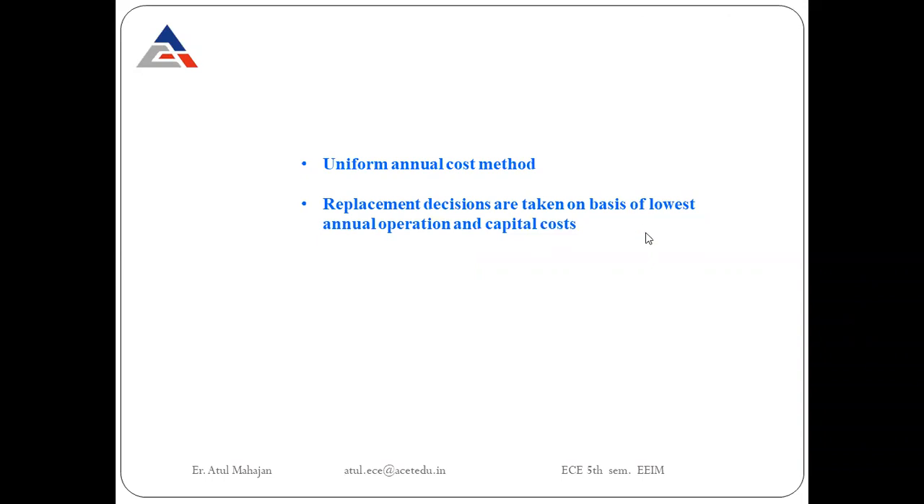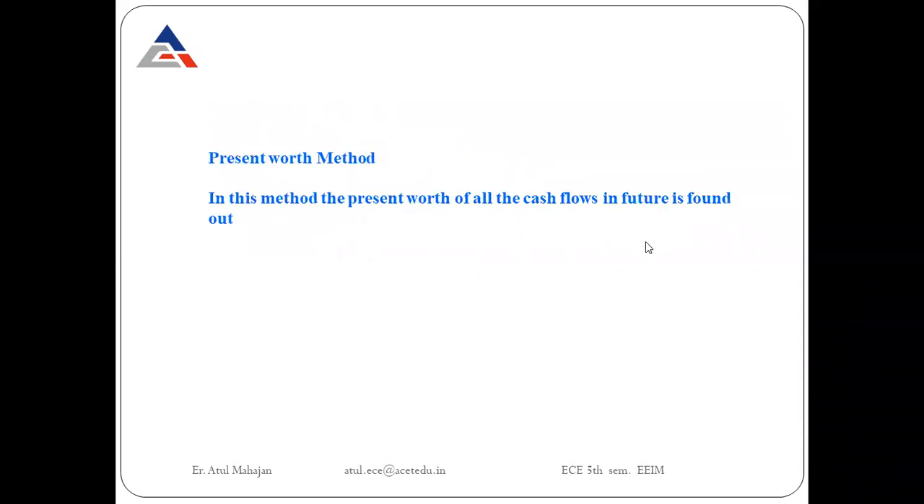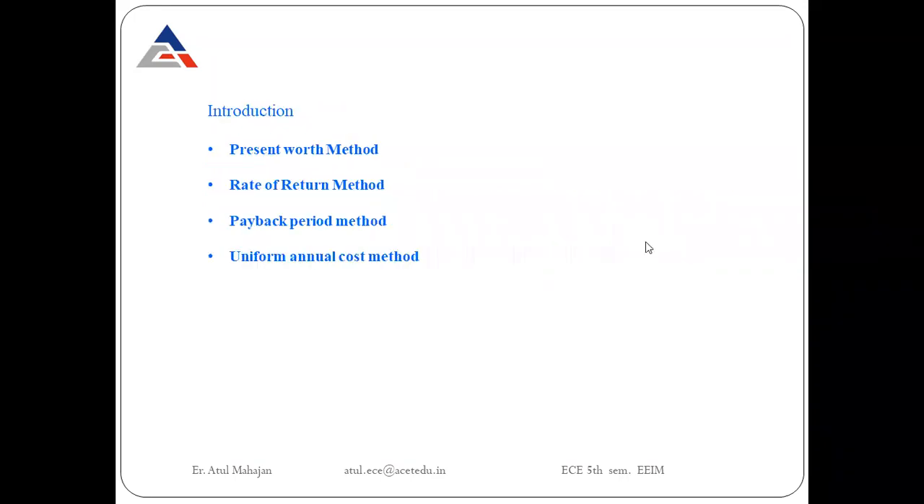So that is all about the four methods of selection of alternatives and decision making: present worth method, rate of return method, payback period method, and uniform annual cost method. Hope you enjoyed the lecture. If you have any queries, you can ask me at any moment of time. Thank you.